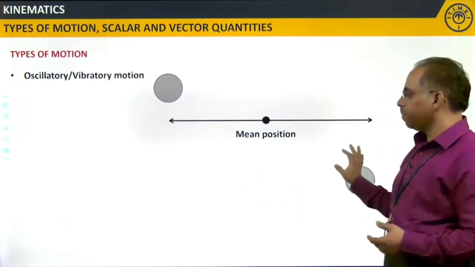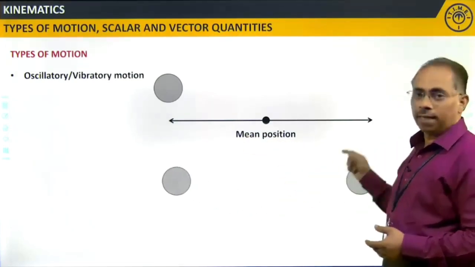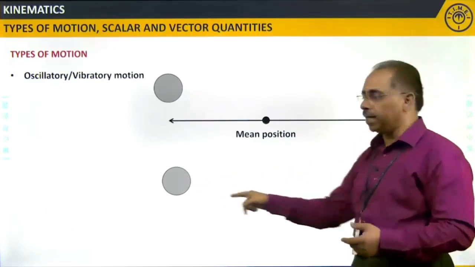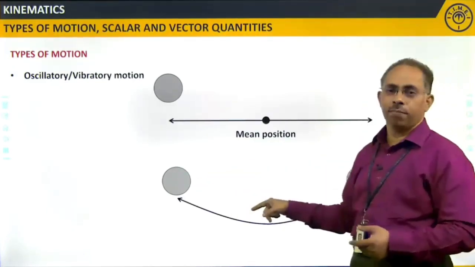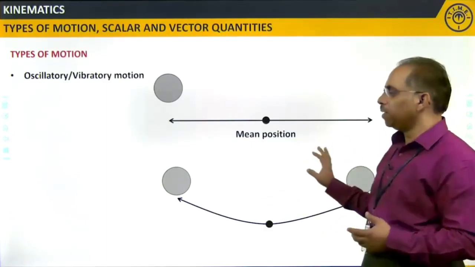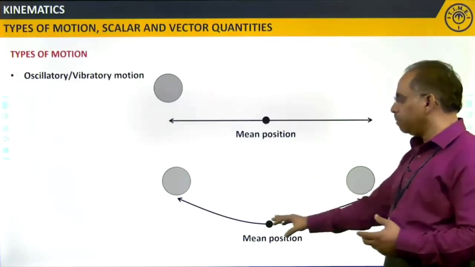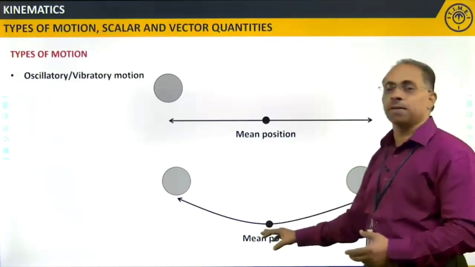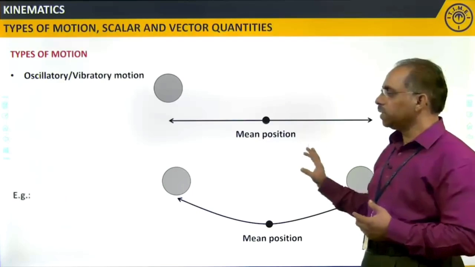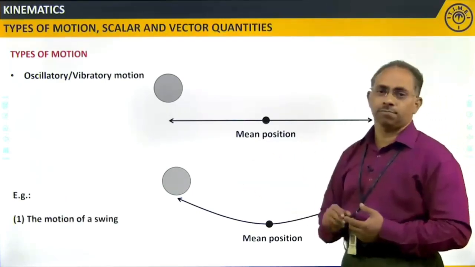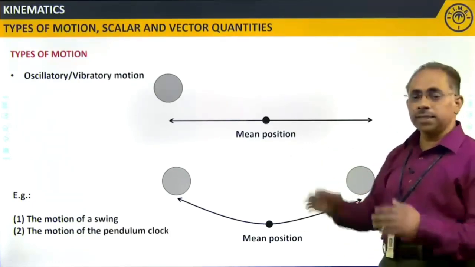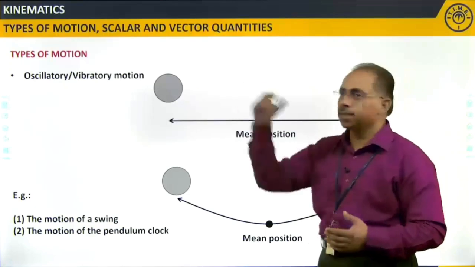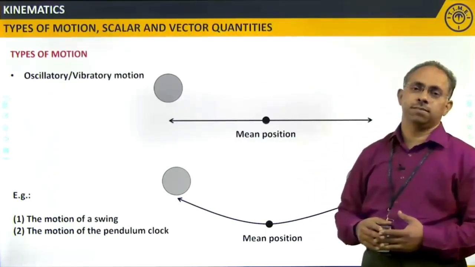If you observe that, it will be in oscillatory motion this way. From one end to the other end, it will oscillate along this path. Any pendulum will execute oscillatory motion about this particular mean position. This can be observed in your clocks or a swing or the motion of a pendulum in a clock. This type of motion is called oscillatory or vibratory motion.